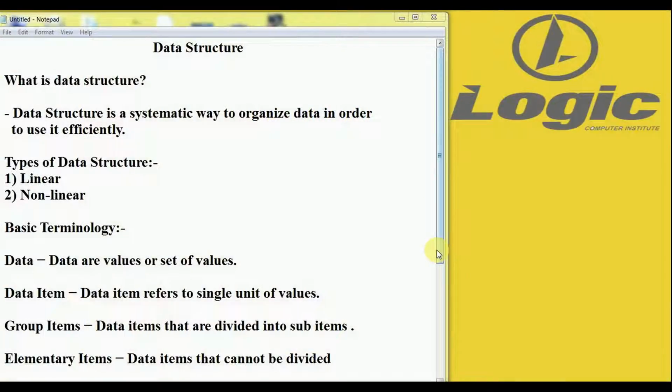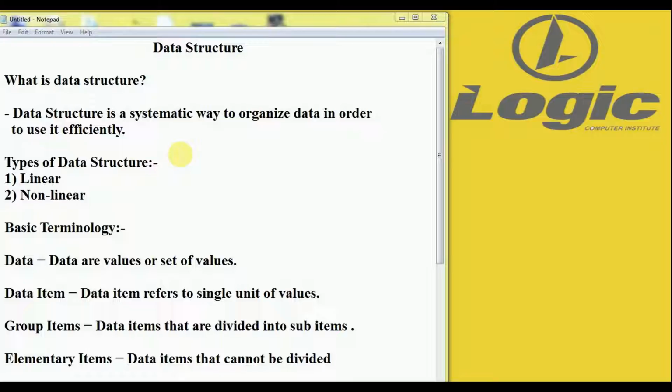Hello friends, in this section we will learn about data structures. The first point is: what is a data structure? A data structure is a systematic way to organize data in order to use it efficiently. Another definition is that a data structure is a logical or mathematical model of data organization in a computer. So data is organized in a computer system in a particular structure to use it efficiently.